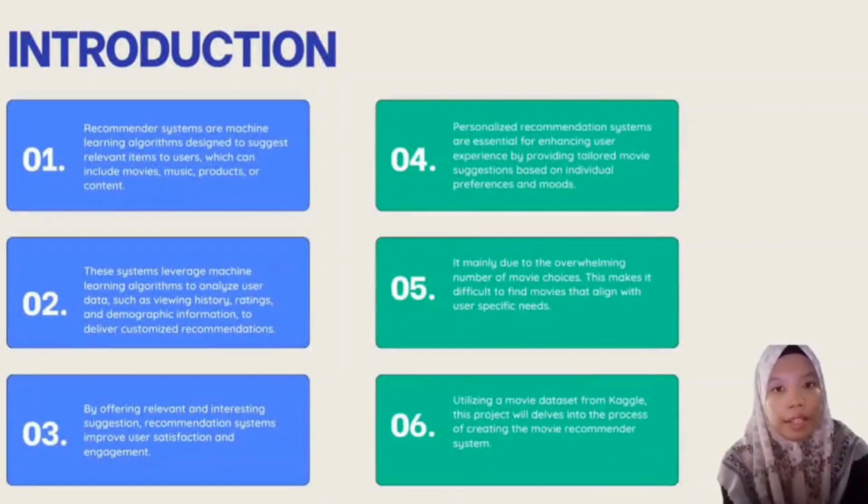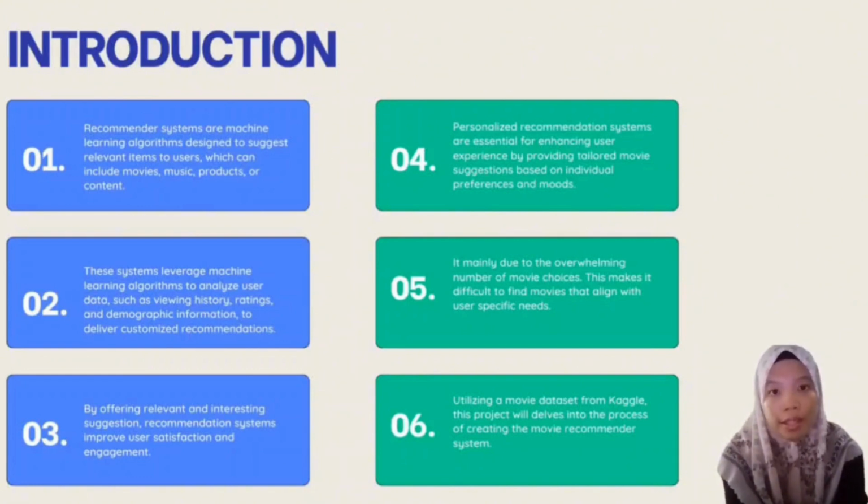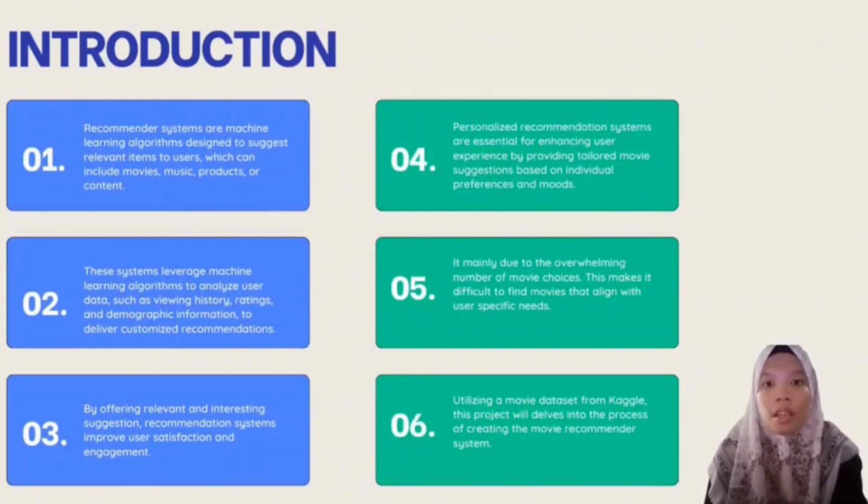Hi, my name is FARAH HANIS with AZMY. Today we will look at the interesting area of movie recommendation systems and how they impact the user experience. Sophisticated machine learning algorithms known as recommender systems are implemented to provide users with personal recommendations, including movies, music, products, and other content. In order to provide personalized recommendations, these systems analyze a variety of user data elements such as information regarding demographics, ratings, and viewing history.